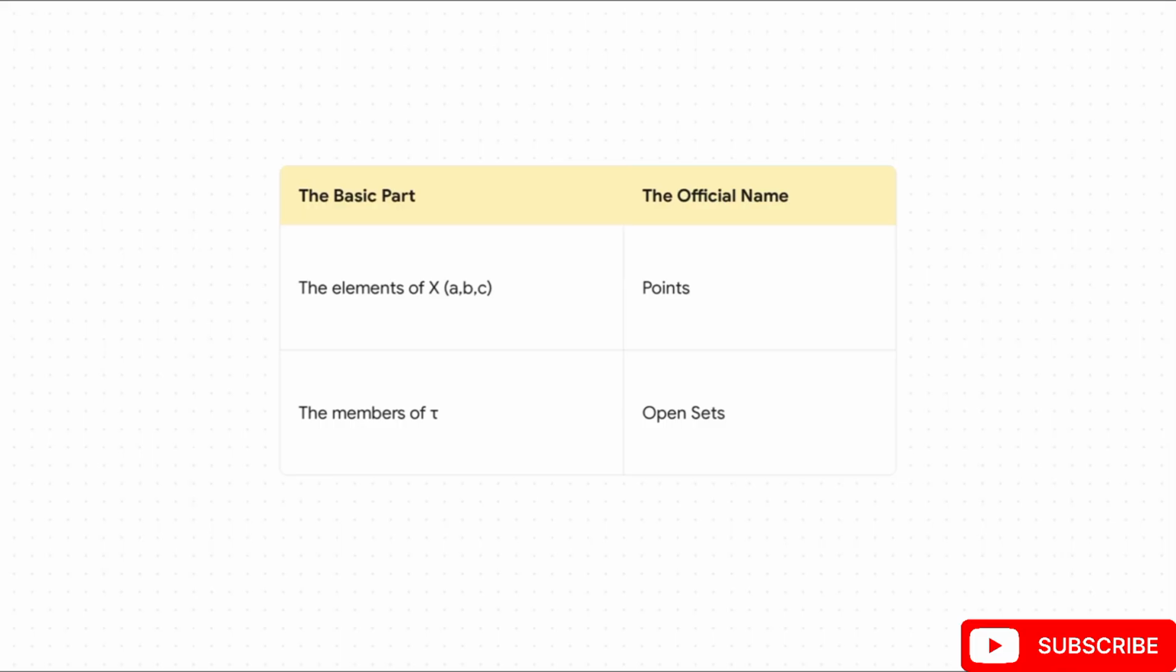Now, let's learn how to speak the language like a mathematician. Those individual things inside our original set X, our A, B, and C, from now on, we call those points. And those special subsets that made up our collection tau, the ones that passed all our rules, we call those open sets. So really, a topology is just a special collection of open sets that plays by our three rules.